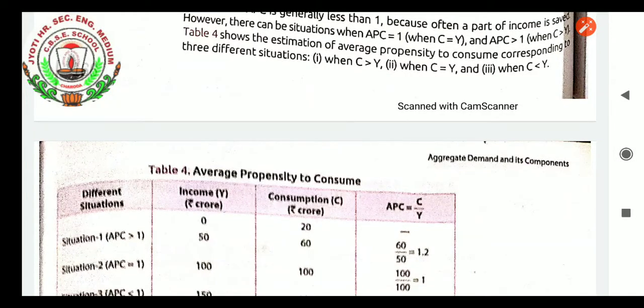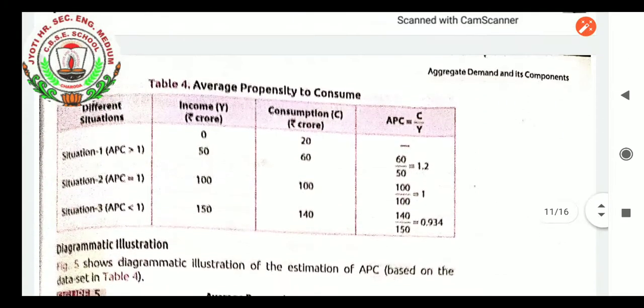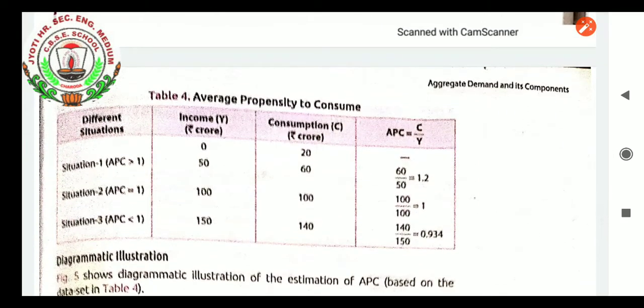Today we will continue with the topic average propensity to consume. When we learn this topic, we will learn the different ways the APC gets affected, and its effect on the total consumption and total income of the people. Different situations are there. APC greater than 1 happens when income is increased by 50 and consumption also increased by 40.